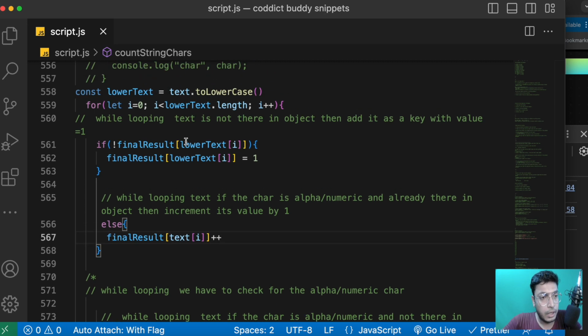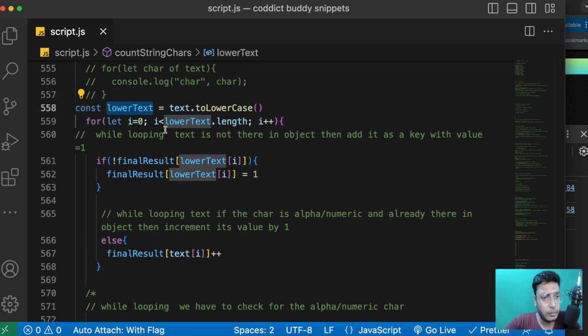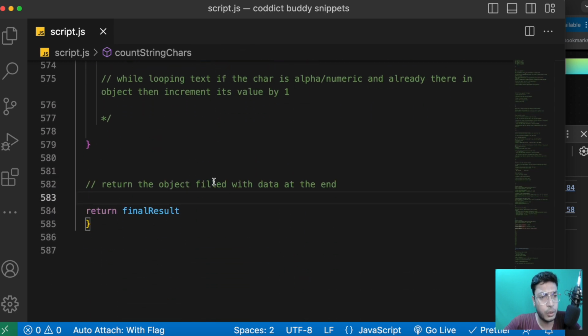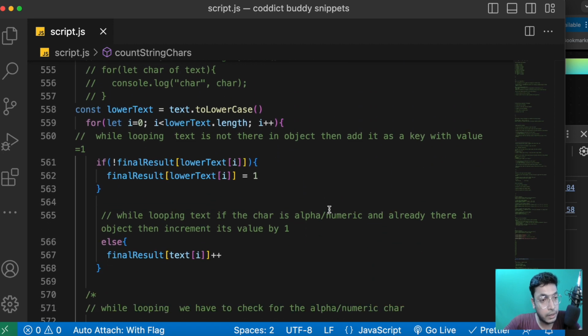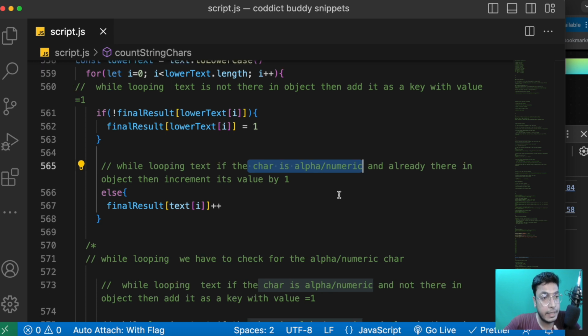So in this we can lowercase it here, or if you want you can lowercase every character inside the for loop. But this way you have to call this method every time, so it's better to lowercase everything before going into the for loop. This way you can solve the sub-problems like this. Right now there is just one thing left, which is checking if the character is alphanumeric or not. This one we will see in the next lecture.